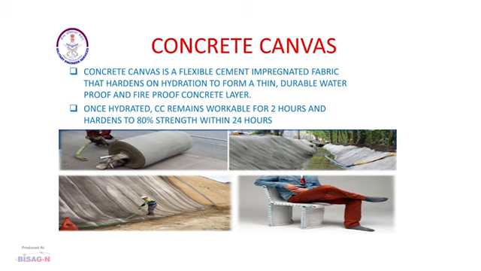Concrete canvas. In layman's terms, we can say a towel dipped in cement hardens, and when it hardens up, it takes some shape. So this is the advanced version of this product. Now concrete canvas is a flexible cement impregnated fabric that hardens on hydration to form a thin, durable, waterproof and fireproof concrete layer. Once hydrated, concrete canvas can take any shape and can be used for any lining purpose.